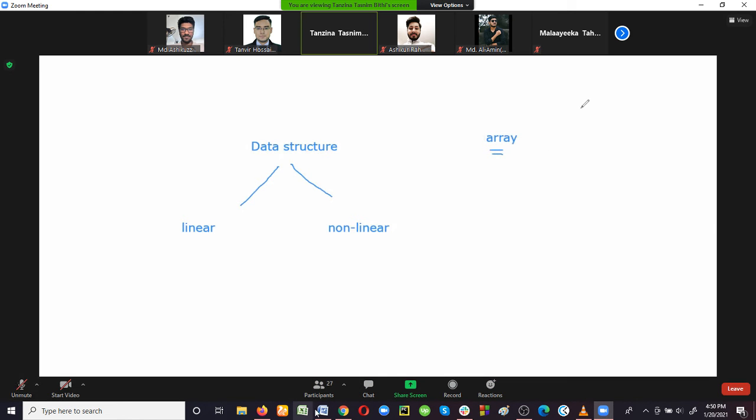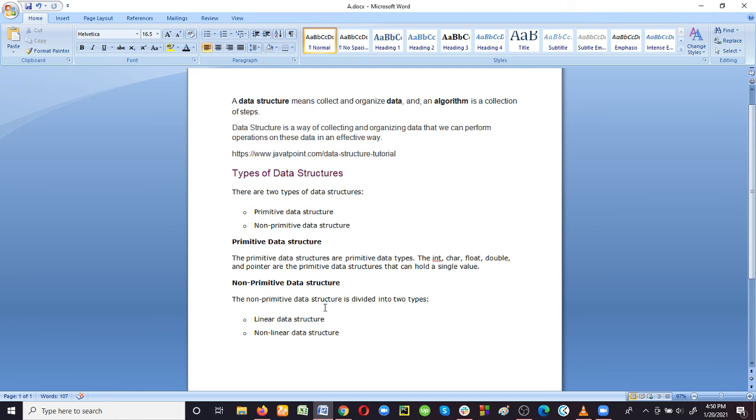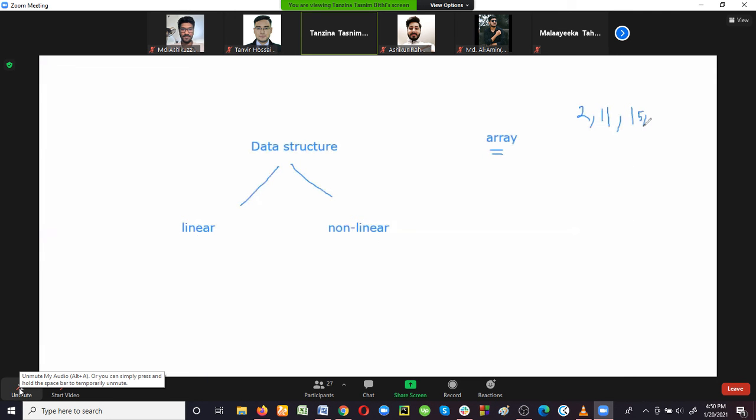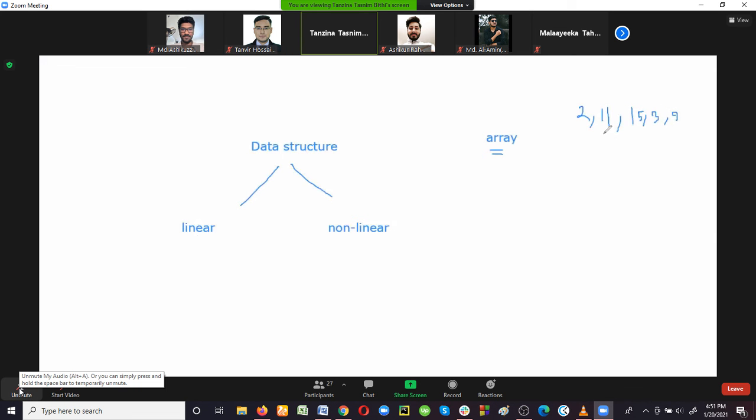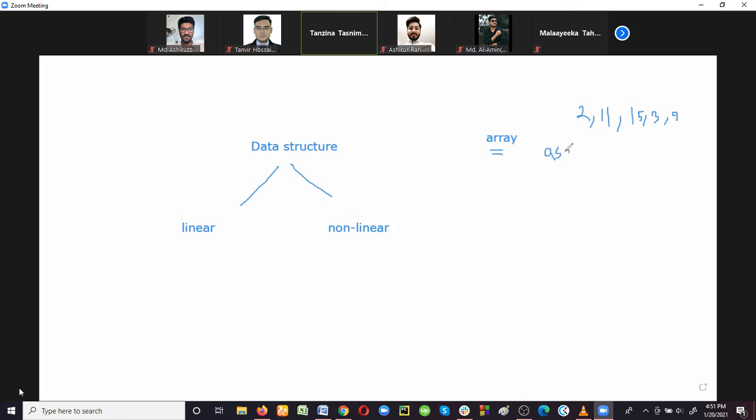look at this, suppose a data set, 2, 11, 15, 3, 9. When a set is given, we can organize it in so many ways, right? Suppose we want to store it in ascending order. How will this data be stored?